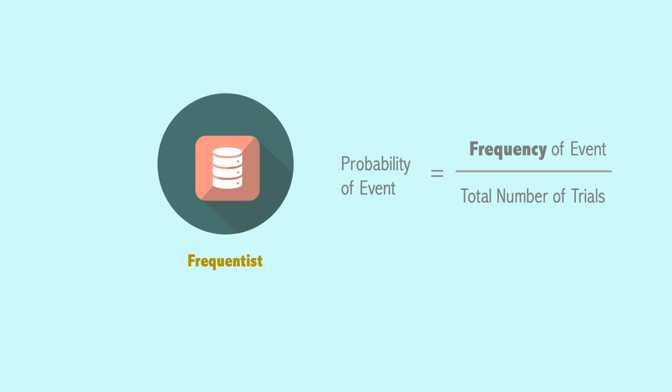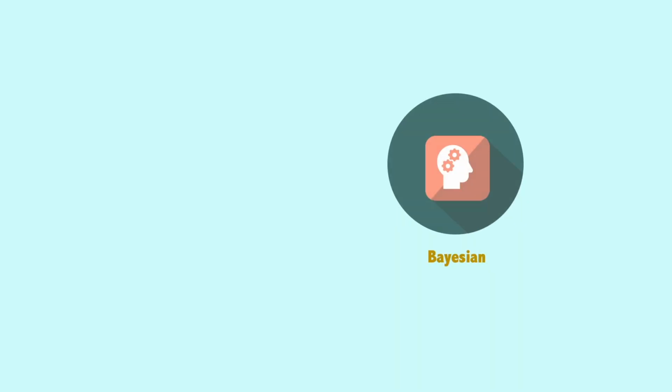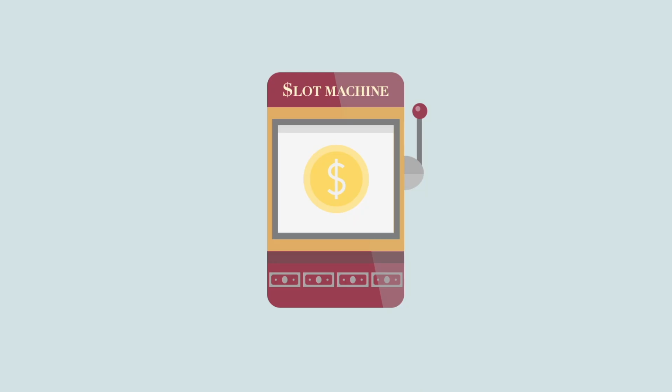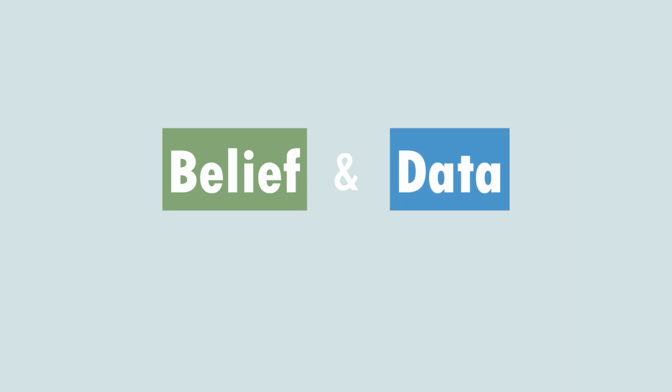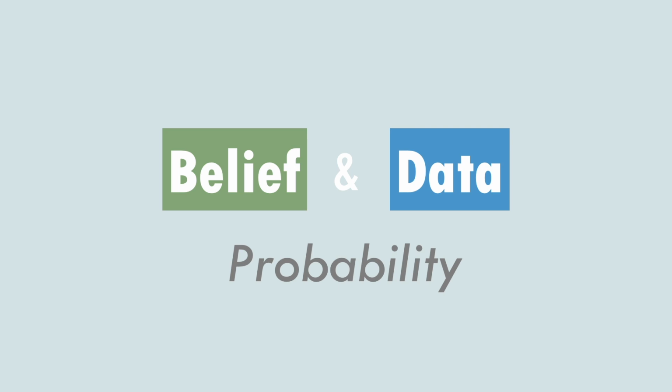There's also another view of probability, and this view is called the Bayesian approach. A Bayesian statistician would start this experiment by incorporating their subjective intuition about this slot machine. She might say, based on my experiences playing with slot machines in the past, I believe that the probability of winning is low, say around 30%. She can use her belief in addition to the data collected from a slot machine to help her compute the probability of winning.